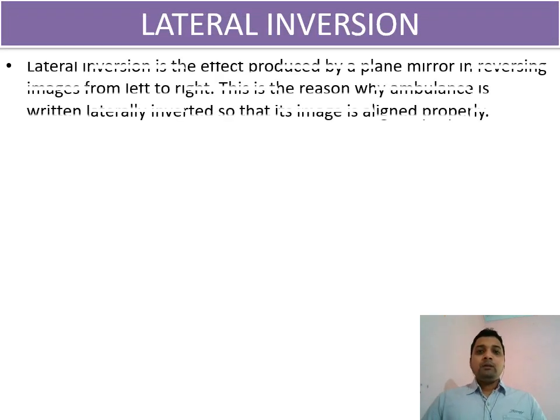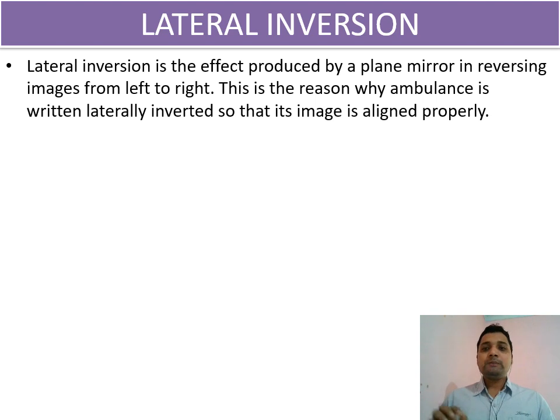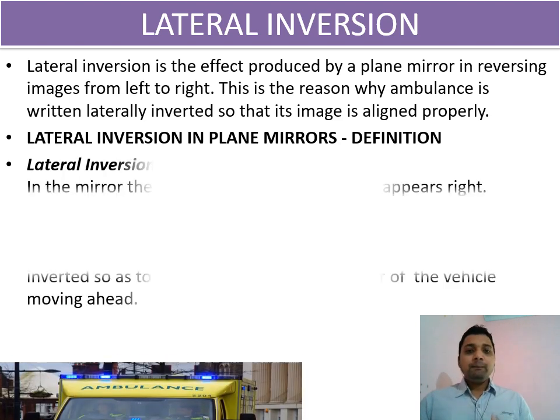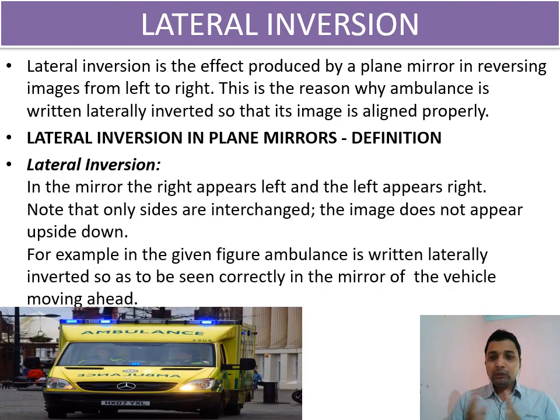In the lateral inversion effect produced by a plane mirror, it reverses the object right to left and left to right. This is the reason that on an ambulance the word is written laterally inverted. In lateral inversion in a plane mirror, only right to left and left to right appear, but we do not get upside down.